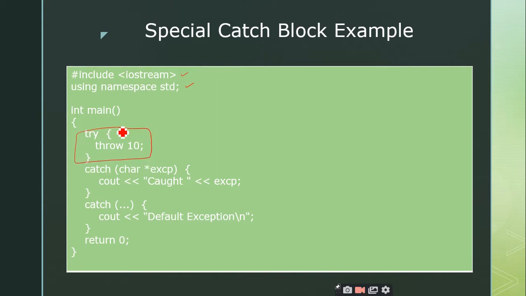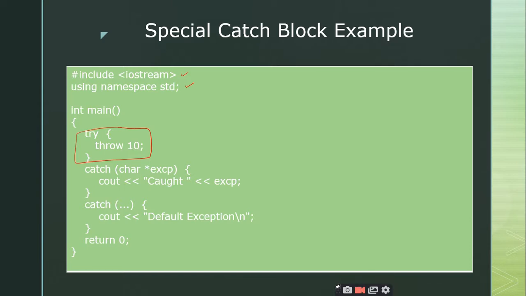What is a try block? Anybody please tell me what is the use of the try block? To activate an exception, sir. So the try block is used to activate the exception. What is the purpose of throw? To throw the exception, sir. Super. To throw the exception. It's not the catch, right?